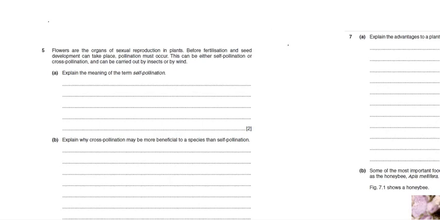So we have over here a question saying flowers are the organs of sexual reproduction in plants. Before fertilization and seed development can take place, pollination must occur, right? This can be either self-pollination or cross-pollination. Now maybe I can just give you a highlight.